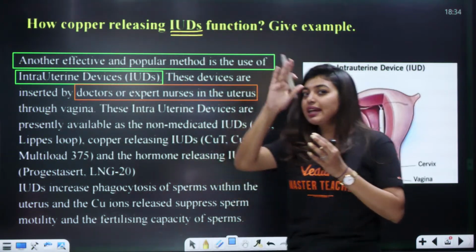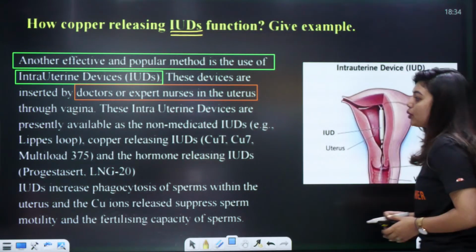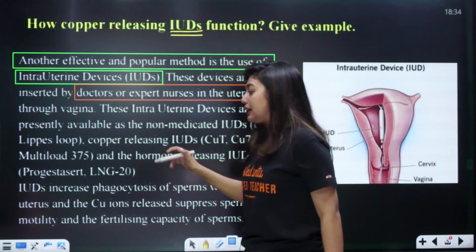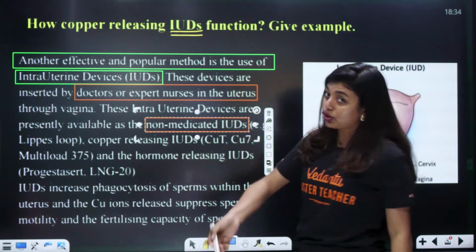So, it has to go inside the uterus and it will go through the small opening called the vagina. Okay, now, see, there are non-medicated IUDs. Non-medicated IUDs, which is called Lippes loop, which I taught you in the last class.